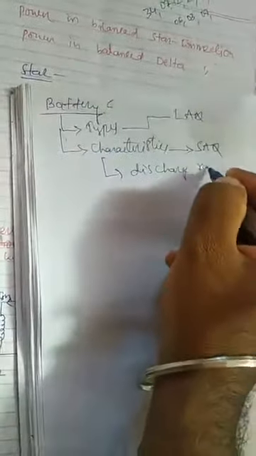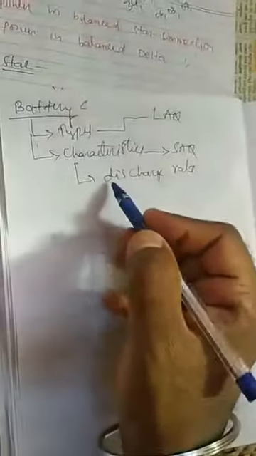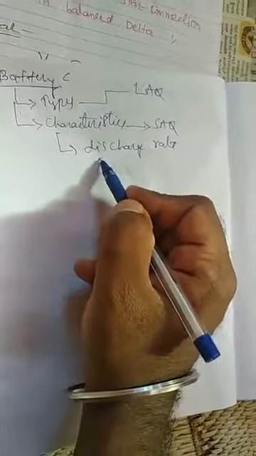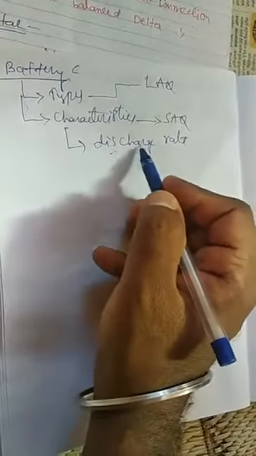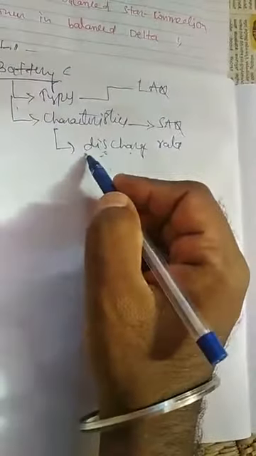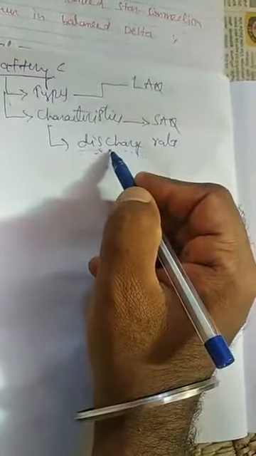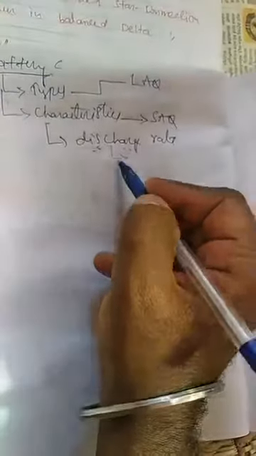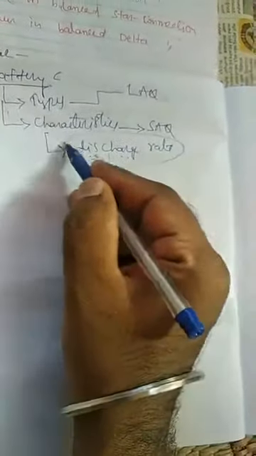Discharge rate you have to write, what is the discharge rate of the battery. Means if you fully charge it, for how long it will give you backup. If you charge your mobile battery fully, up to how many hours it will give you the backup, that all comes under discharge rate.